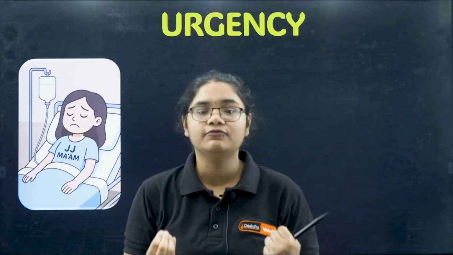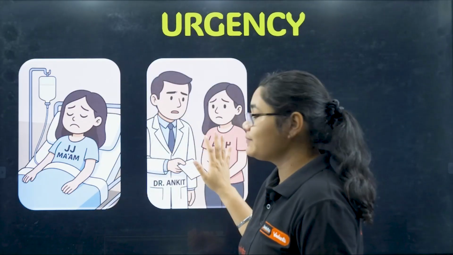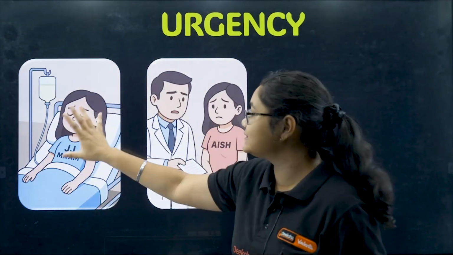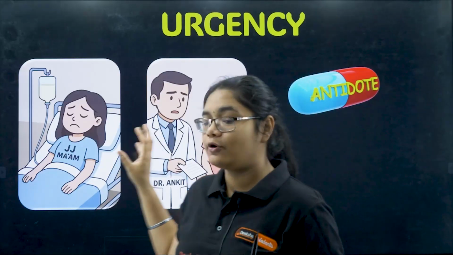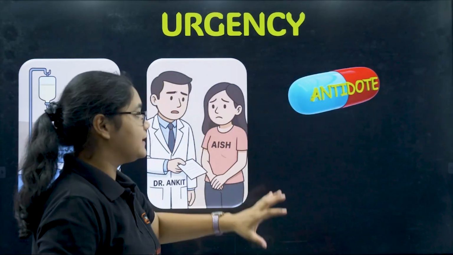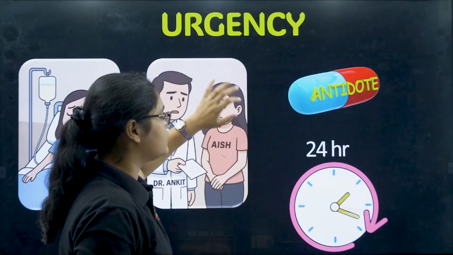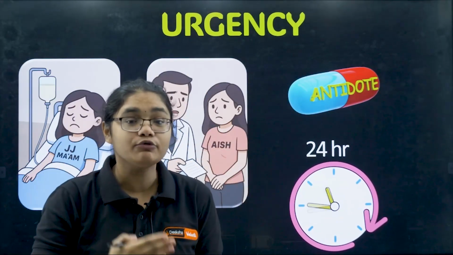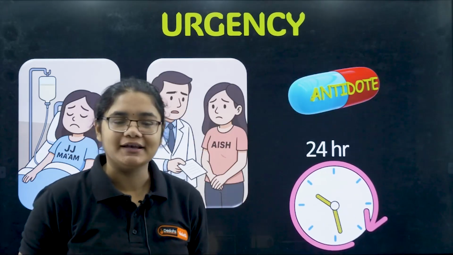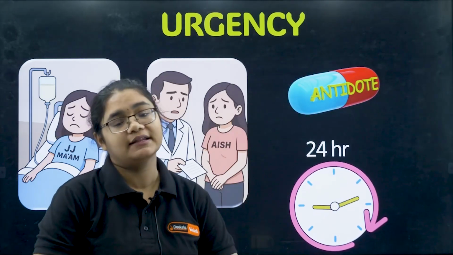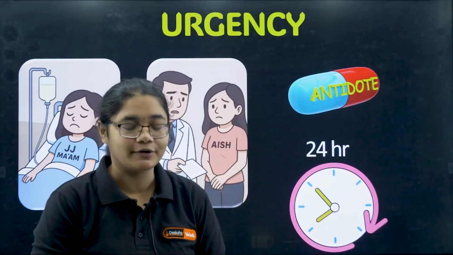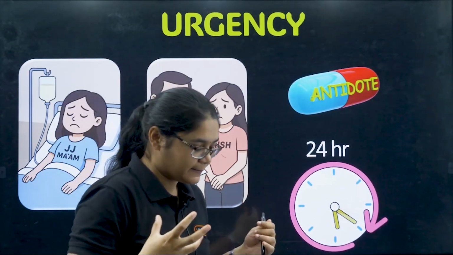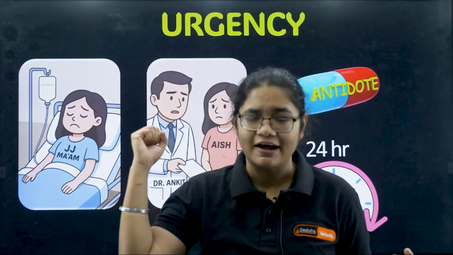Now I, as a true friend of hers, have consulted the doctor, and Dr. Ankit sir has told me that we need one antidote to save JJ Mam. This antidote can save JJ Mam, but here is the catch: this antidote should be given to her within 24 hours. The clock is ticking now, right? And the worst situation is this antidote is not available in the medical shops. I'm very scared, but we cannot just leave the situation like this. We have to fight back here.